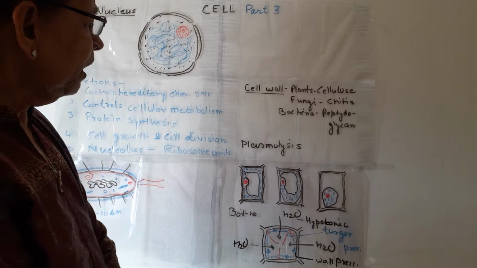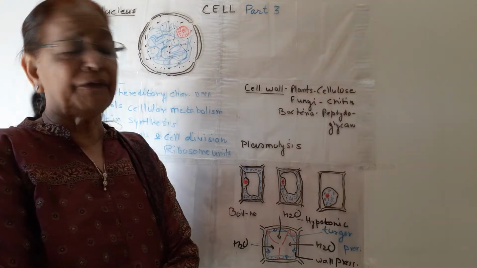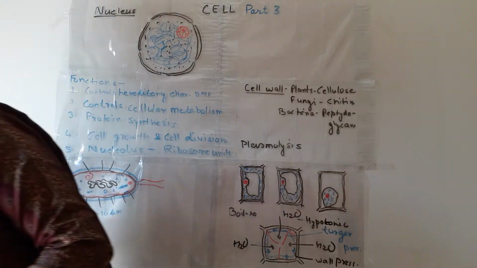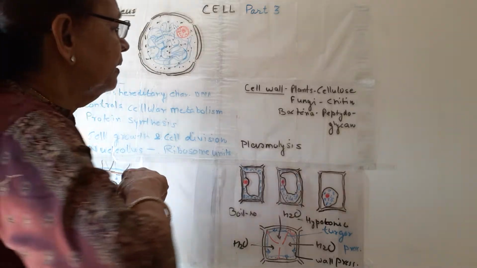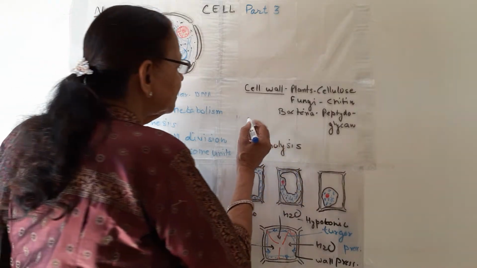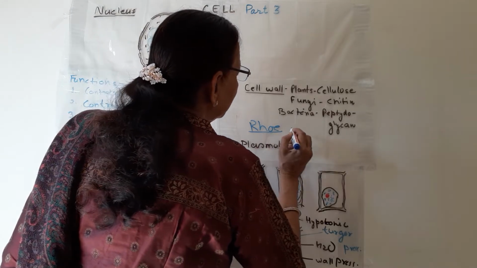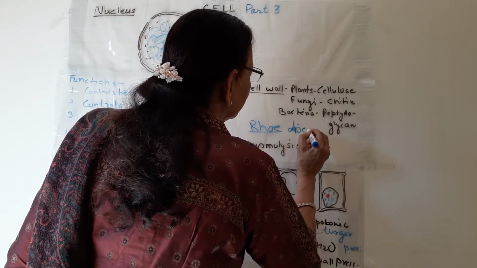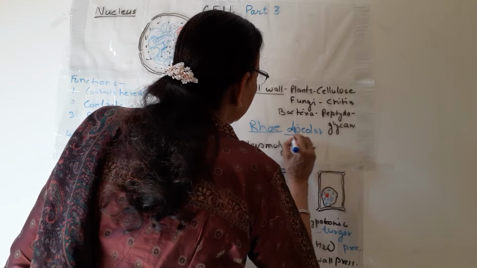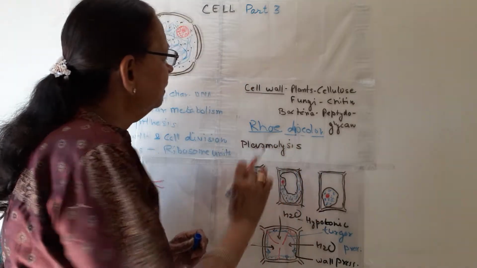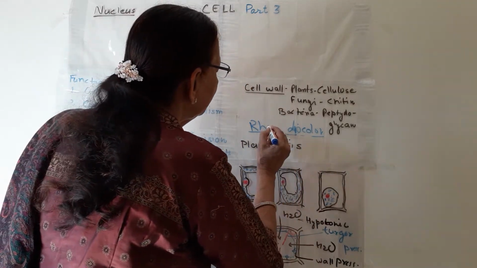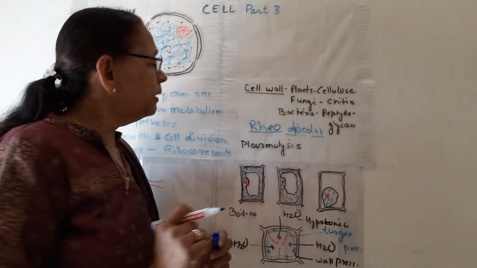Now, an experiment is done with a plant named Rhoeo discolor.